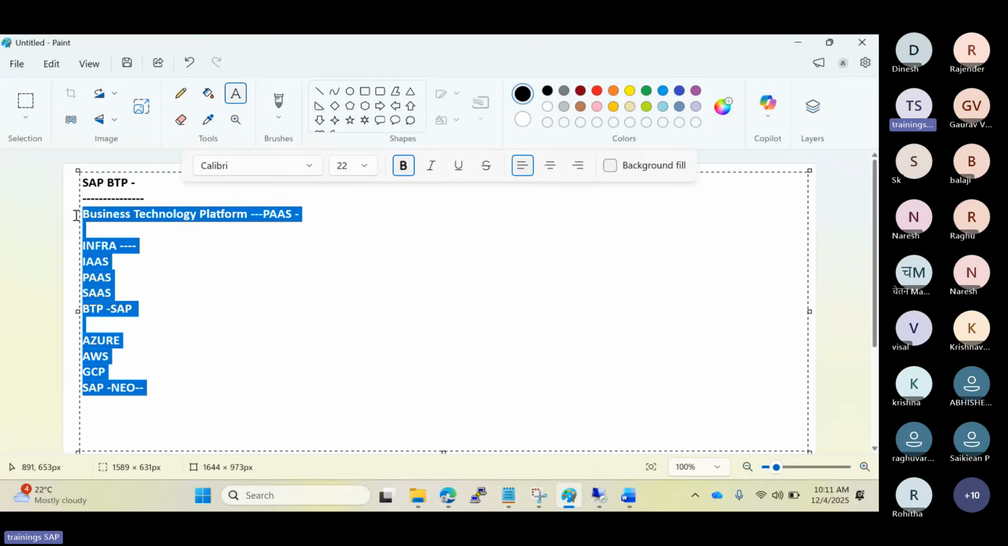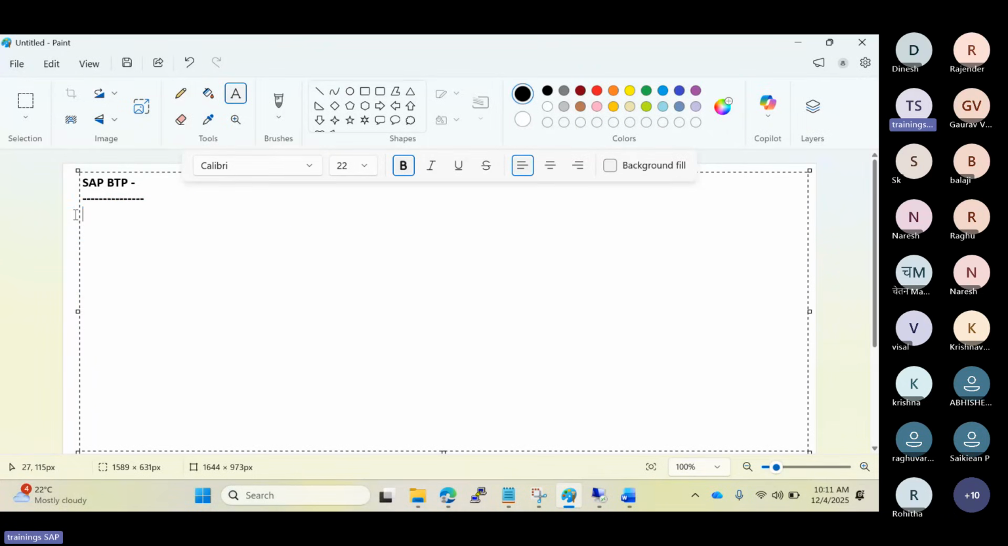Where is it available? In the BTP cockpit. They are providing the BTP cockpit, so in that platform all the listed services are available. You can just pick up that service and utilize it. It's an offering from SAP which will fulfill all these requirements.